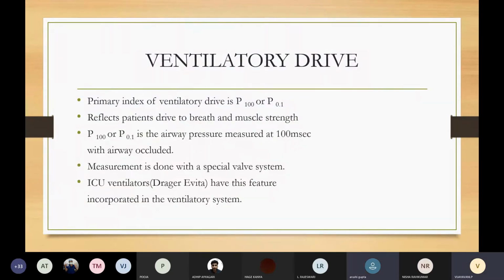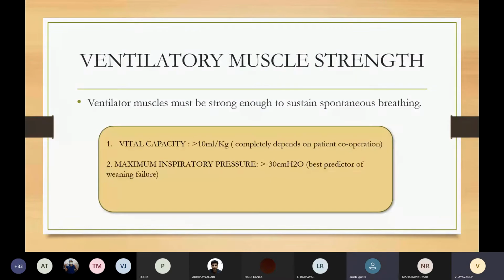One minute, Vijayvanshi. Yes, ma'am. Now, Bushra will tell me what is maximum inspiratory pressure. Okay, Ira. Yes, ma'am. What is maximum inspiratory pressure?